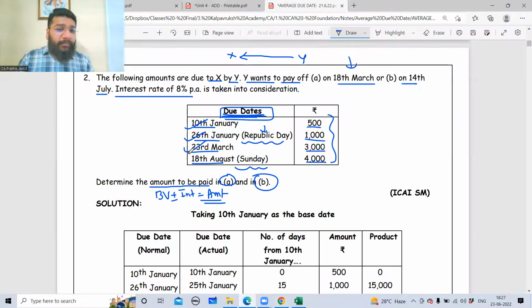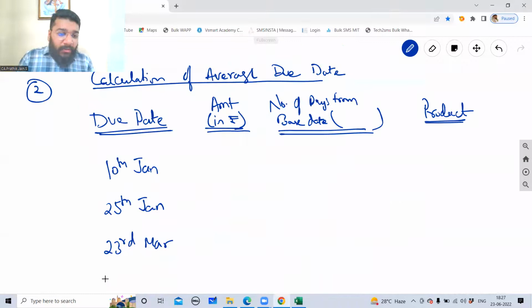Now, next is, guys, 18th August. The question explicitly says that it is Sunday. If 18th of August is Sunday, can I say Sunday is a public holiday? Being a public holiday, can you make or receive the payment on 18th of August? Not possible. So what will be the revised due date? The previous day, 17th of August. So 17th of August is going to be my revised due date.